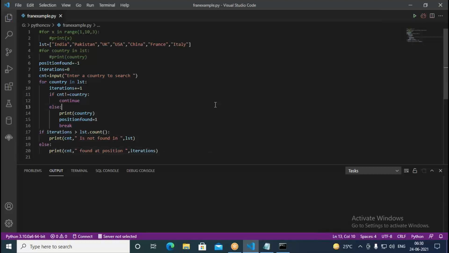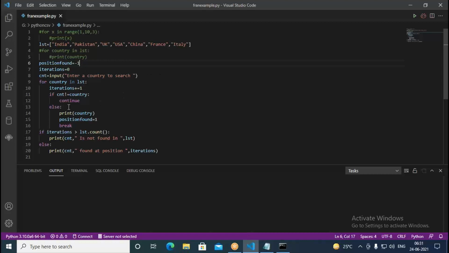So with this, what happens exactly? We are trying to search the given country in the list of countries. We start with the for loop here. We have written position found equal to -1 and iterations equal to 0. We assumed these two variables. Position found is -1 because so far we haven't searched. Similarly, iterations equal to 0.